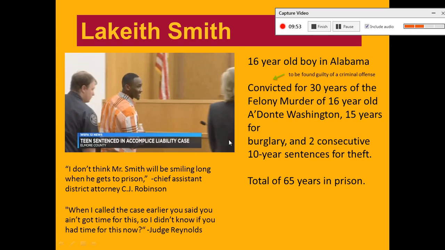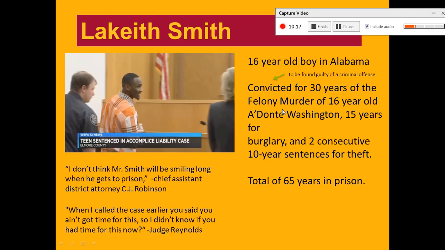So I forgot to mention in this case, they went to rob the house. They got out of the house, and once they got out of the house, they were approached by police. Adante pulled out a gun and pointed it at the officers. There were shots fired from both parties, and Adante ended up dead at the end of it. So Adante was armed.